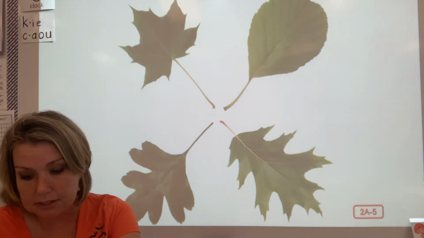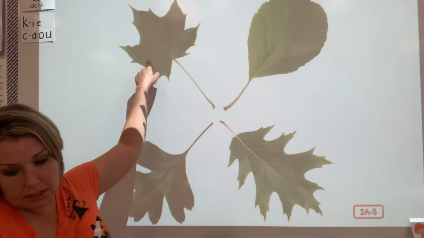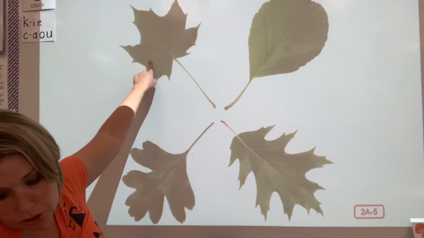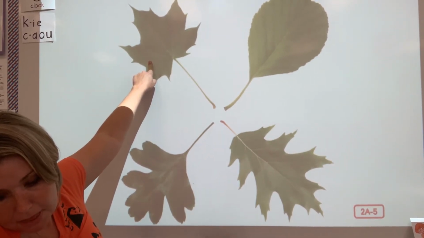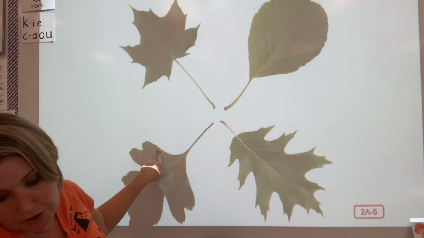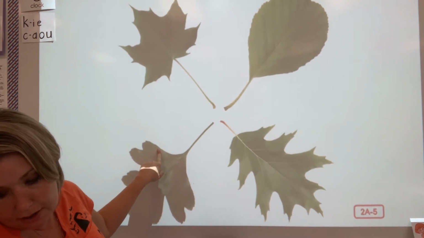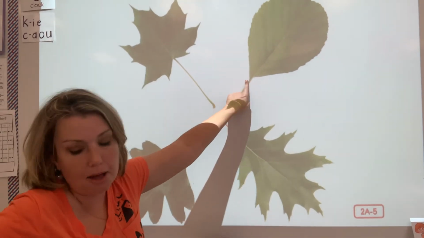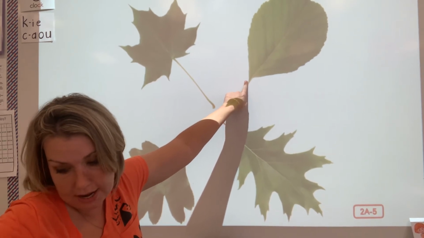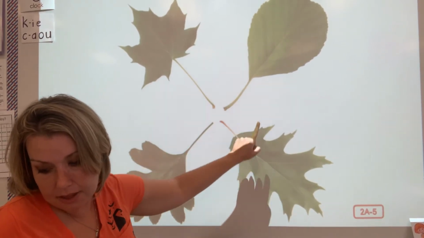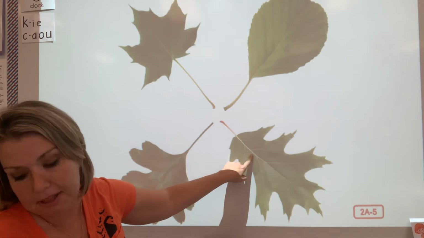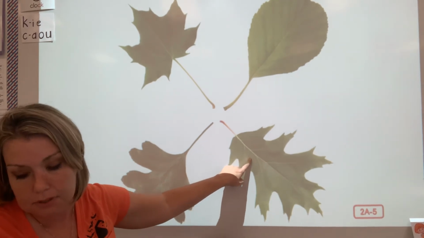The leaf on the top left is from a sugar maple tree. This leaf is from a white oak tree. The leaf on the top right is from a witch hazel tree. And the leaf below that is from a black oak tree.